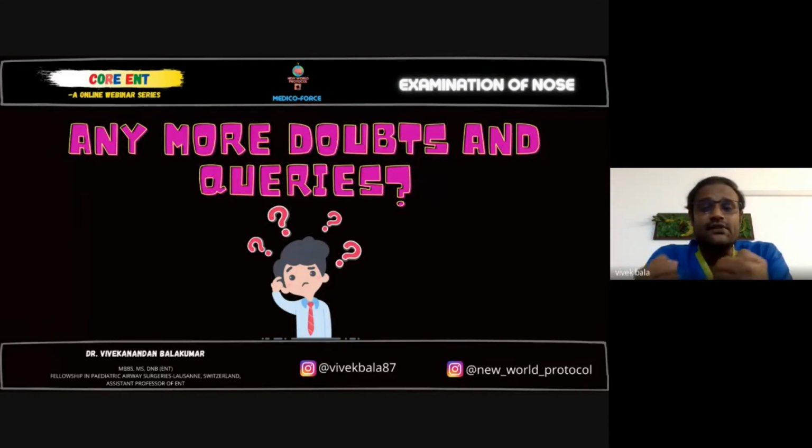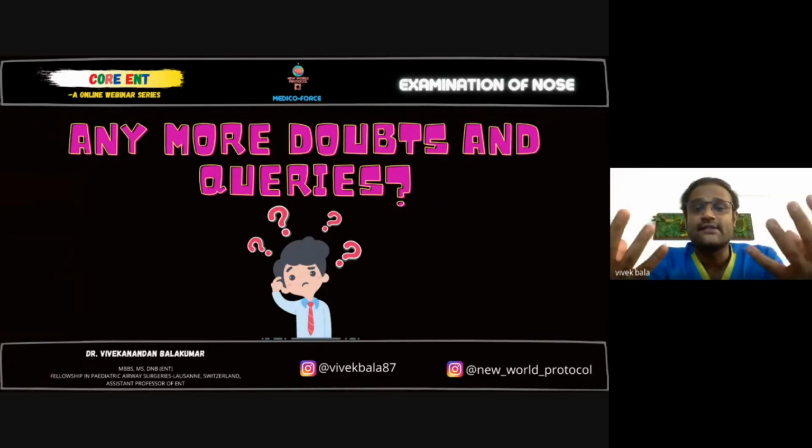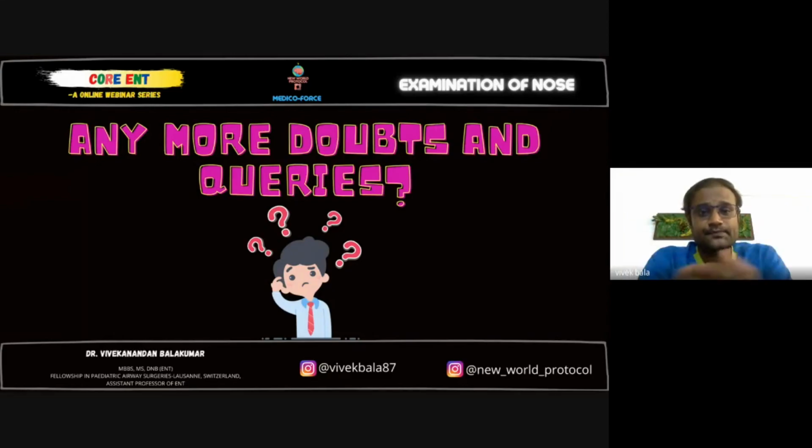The other view is called the Caldwell view. It's mainly for the frontal sinus, where your frontal sinus will be more pronounced. Caldwell, C-A-L-D-W-E-L-L. So Caldwell view is mainly for the frontal sinus, and Waters view is for the paranasal sinuses. Then we have a CT scan. Nowadays we do a CT scan for most patients with sinusitis because X-ray is just a 2D image, whereas CT is a 3D image, and we get different views and different cuts.